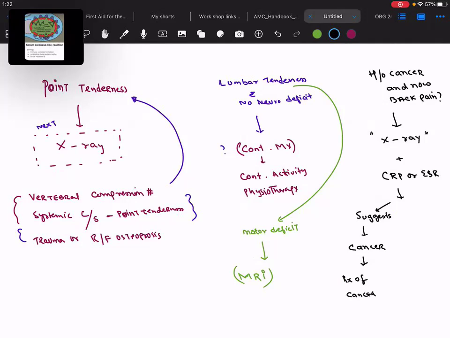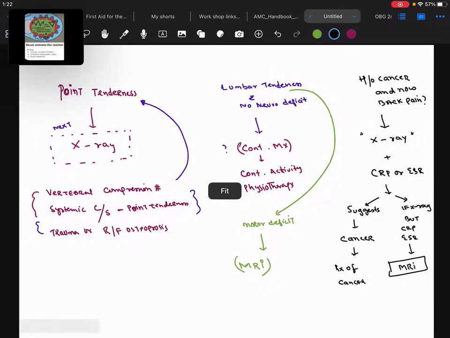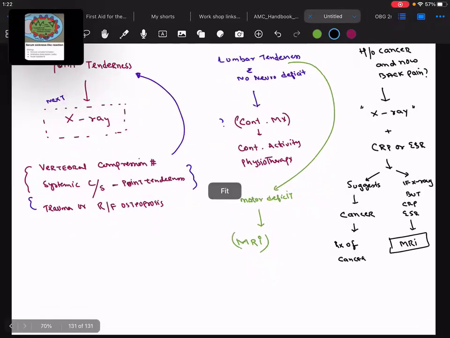Like the breast carcinoma or the prostate carcinoma, whatever it is. But if the X-ray is normal, but the patient's C-reactive protein or the ESR is raised, what is the next step you will do? It is none other than your MRI. Why do you go for that? Yes, the patient can have osteomyelitis even. In such patients, there's a risk for the osteomyelitis.